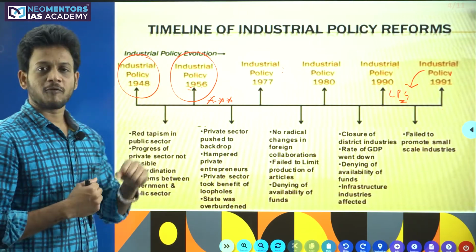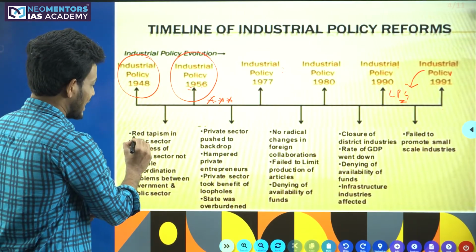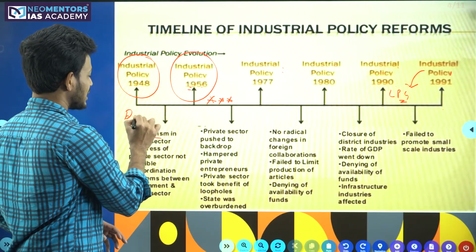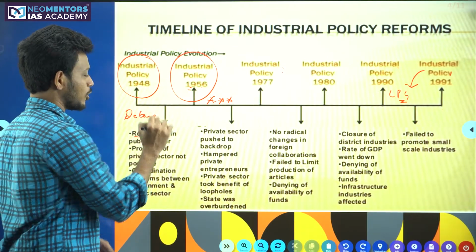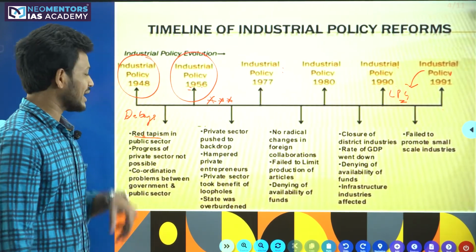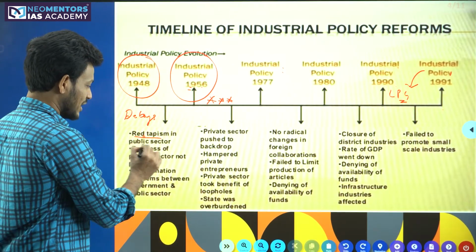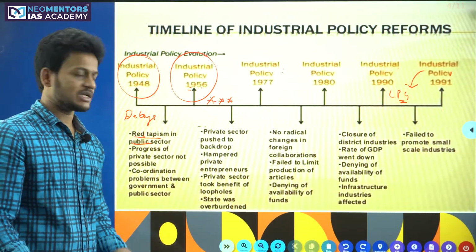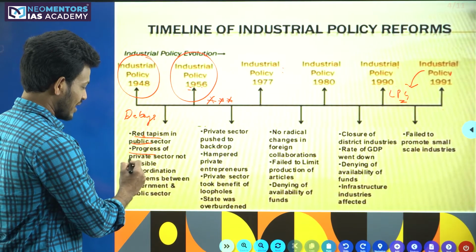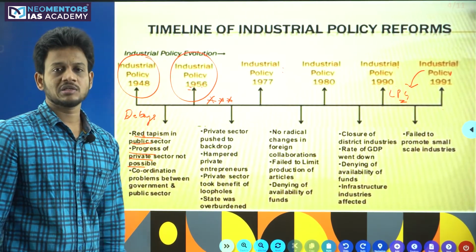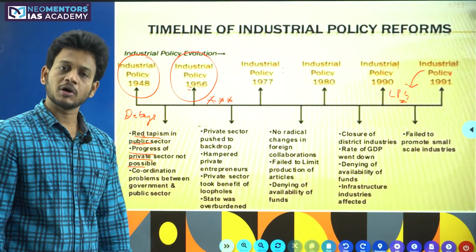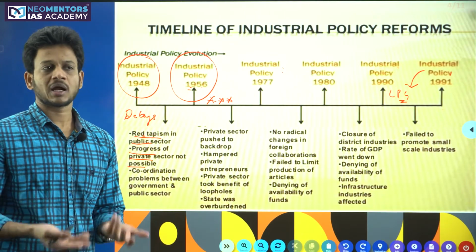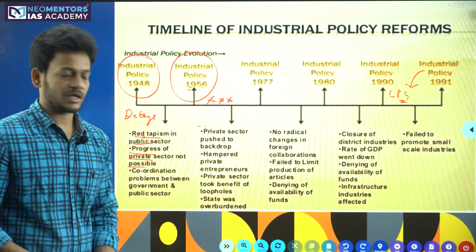The first one is the 1948 Industrial Policy Resolution. If you look here, red tapeism. What is meant by red tapeism? Red tapeism is nothing but delays. If you are postponing anything or doing something called procrastination, that generally we call red tapeism. Red tapeism in the public sector, because the government never came up with a great policy. Because of that, there was red tapeism, and the progress of the private sector was not possible. I already gave you the reasons why private sector progress was not possible: we didn't have enough capital, and we didn't have a bigger market for the business. When there is no market and no capital, obviously the private sector cannot enter.